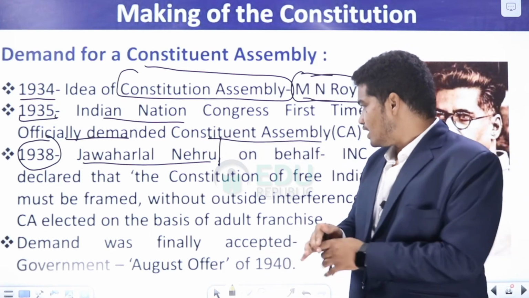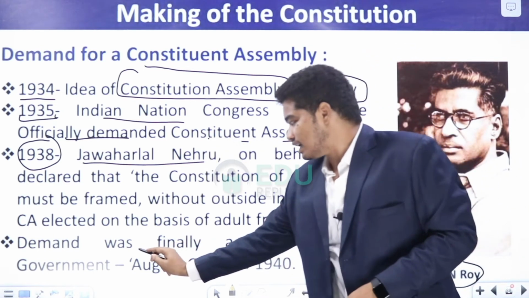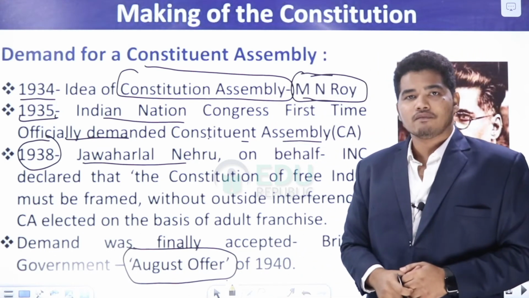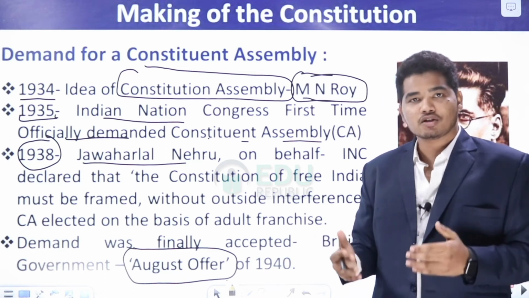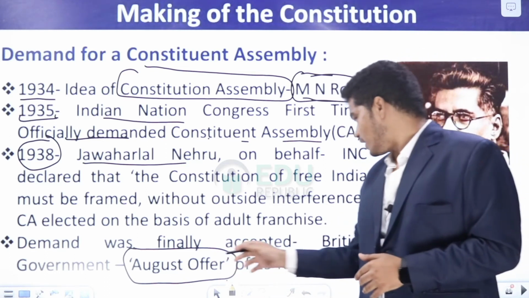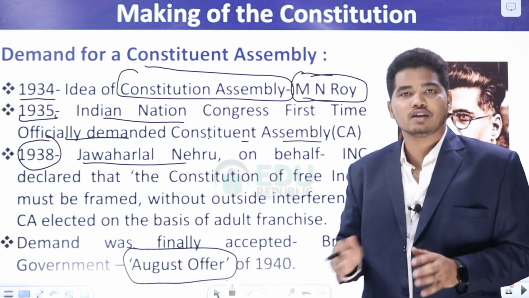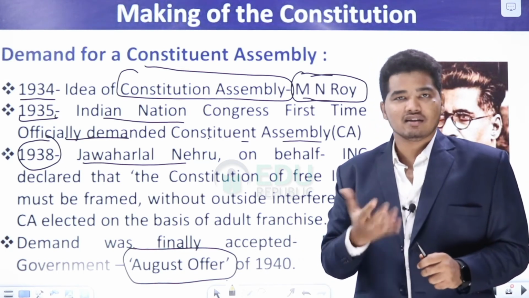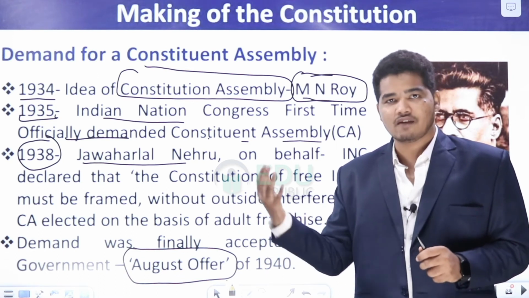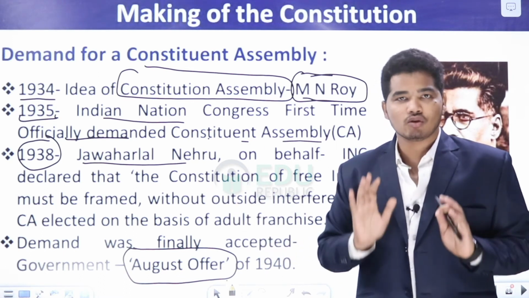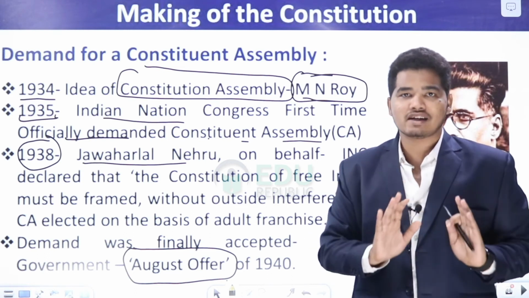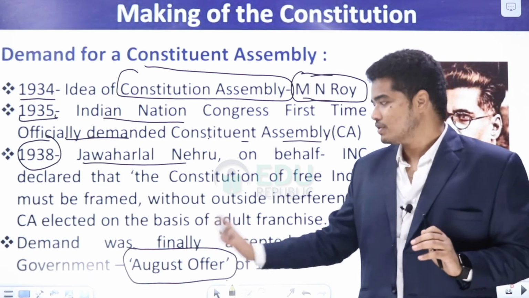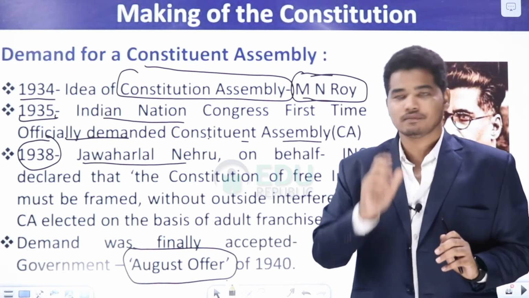And as I have mentioned to you previously, there comes the August Offer in 1940, which speaks about granting a Constituent Assembly to India. This was finally accepted by the British in the August Offer of 1940. At that point of time, the British gave a promise that, okay, let us first finish World War II. After finishing it, you would have your own Constituent Assembly, you people will be participants in it, and you adopt whatever constitution you want. So this was a promise granted in the August Offer in 1940.